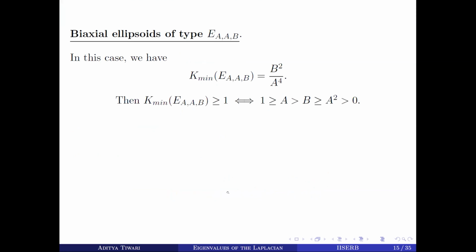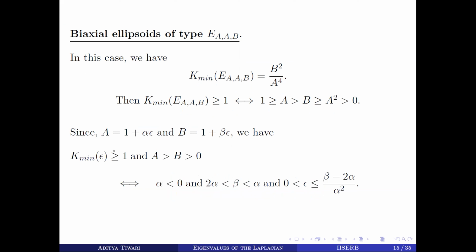So now we have biaxial ellipsoids of the type E A B B. So in this case, K min is b square by a power 4. So this will be greater than or equal to 1 if and only if we have that 1 is greater than or equal to a, greater than b, greater than or equal to a square, greater than 0. So again, using this condition, we'll find out the condition on these perturbed ellipsoids.